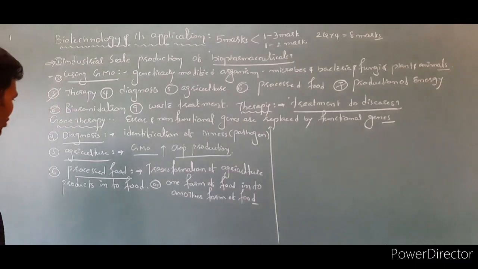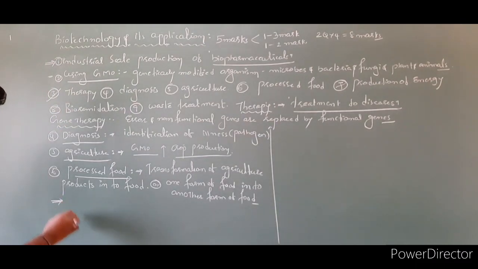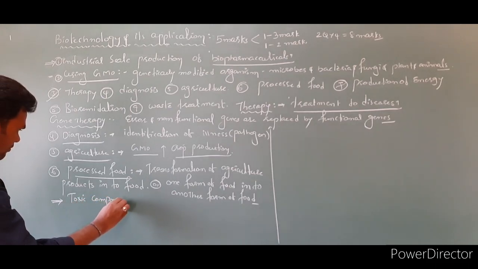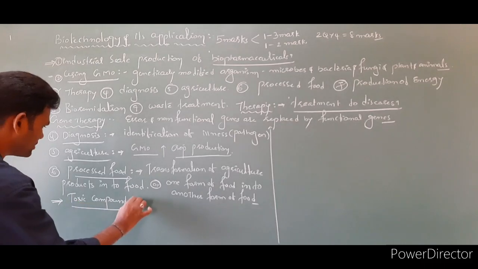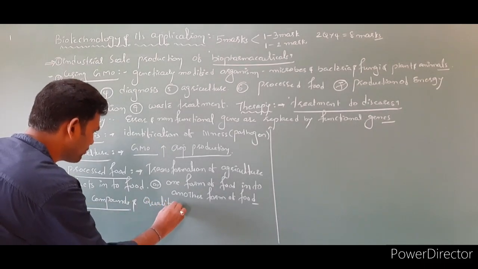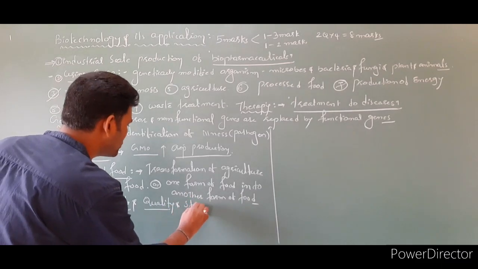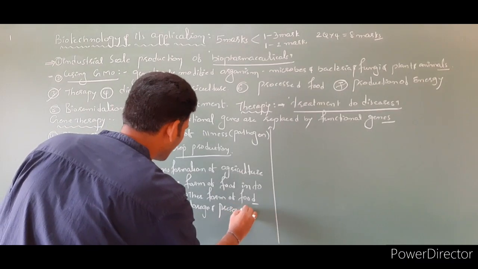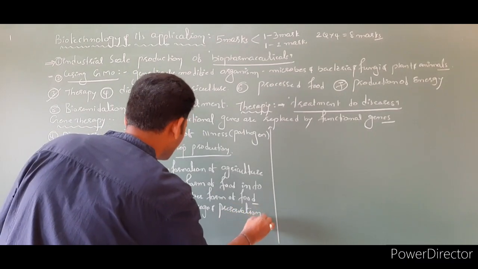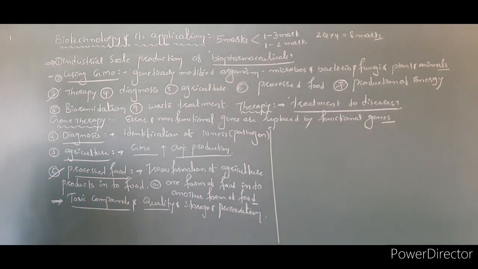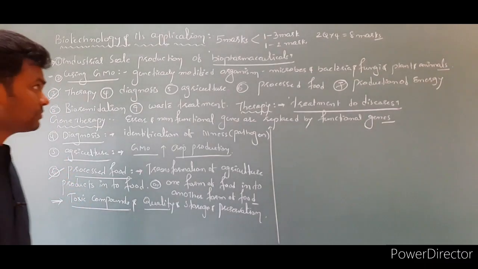What is the main aim of processed food? First, removing toxic compounds. Next, improve the quality of food, storage, as well as preservation. So this is regarding processed food by using biotechnology.